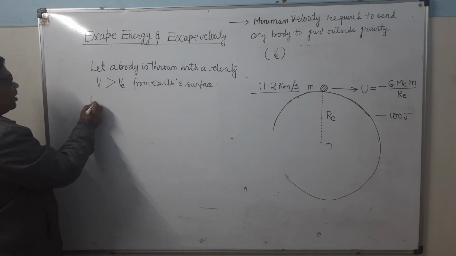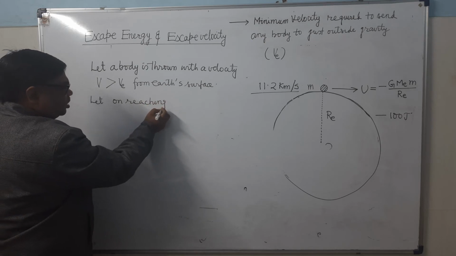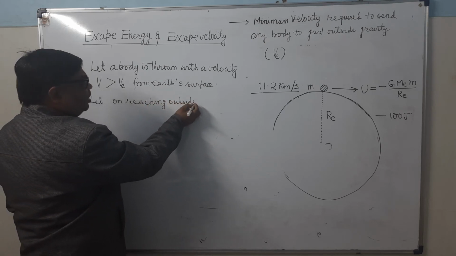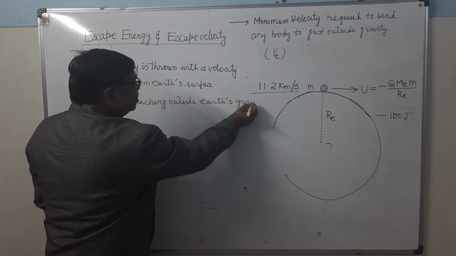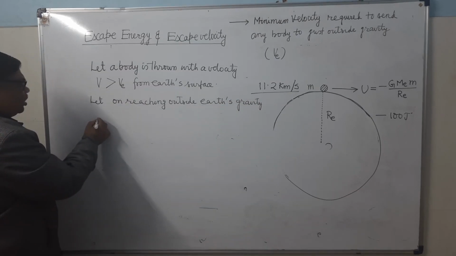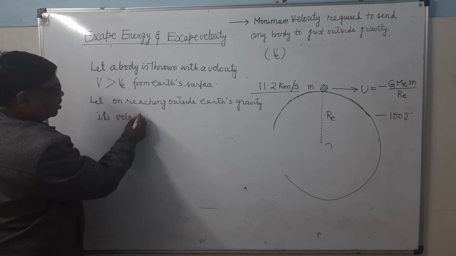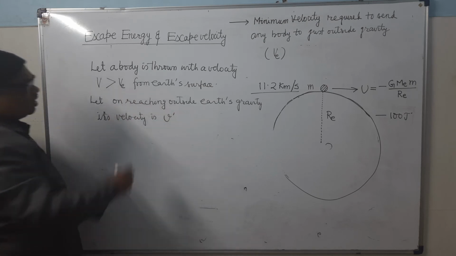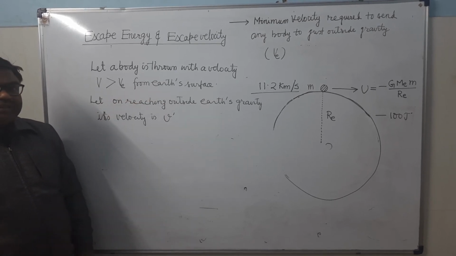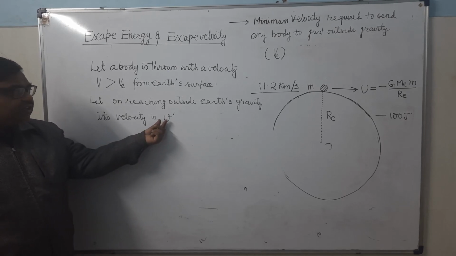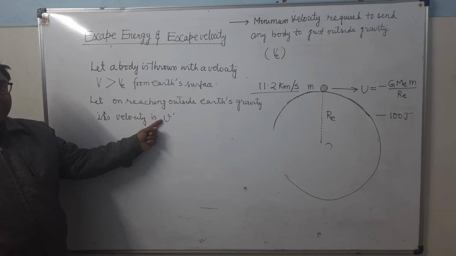Let, on reaching outside Earth's gravity, its velocity be v dash. Now see here, if it is thrown with 11.2 kilometer per second, then what will be the velocity on reaching outside Earth's gravity? It will be 0. V dash will be 0.